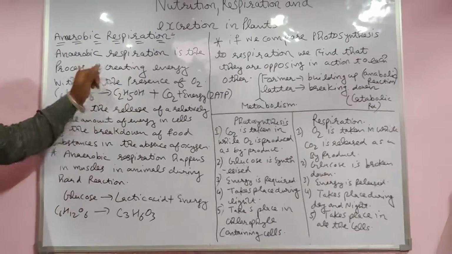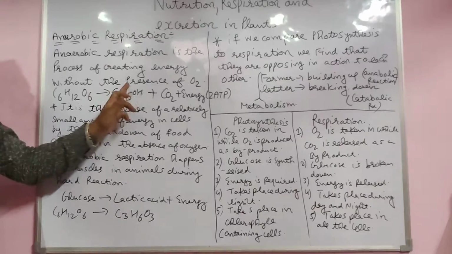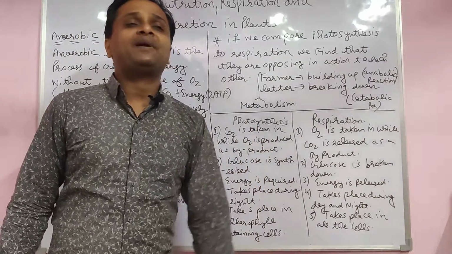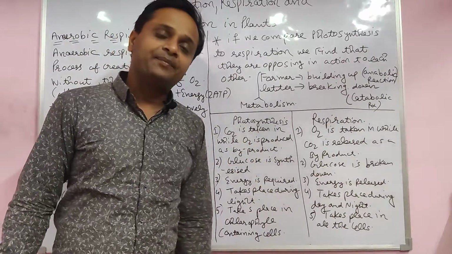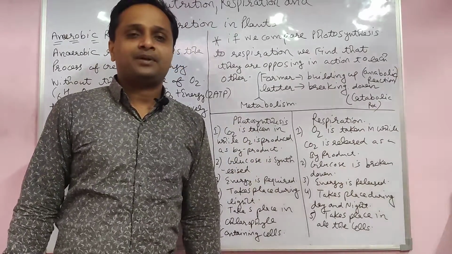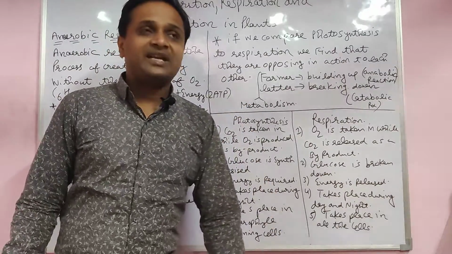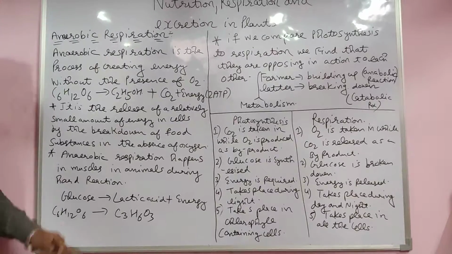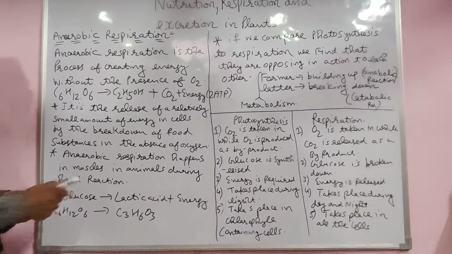Anaerobic respiration is the process of creating energy without the presence of oxygen. The respiration happens in the absence of oxygen. When a very small amount of oxygen is there, then anaerobic respiration happens. I already told you about aerobic respiration. Now, what is the reaction of anaerobic respiration? When glucose breaks down, it gives ethanol.